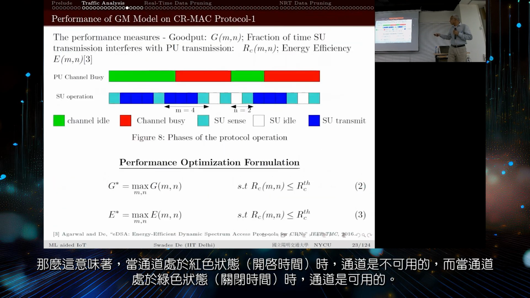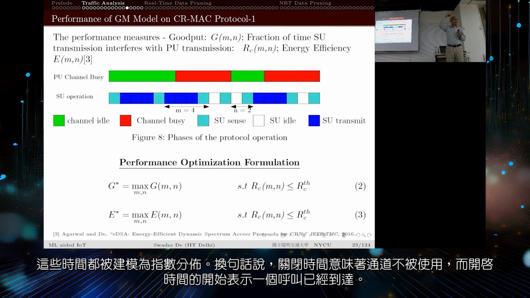So the on duration is red and green is the off duration. Off means the channel is available. We model these as exponentially distributed. If you think carefully, this off duration means that a channel is unavailable, and on duration means, let's say, the beginning of an